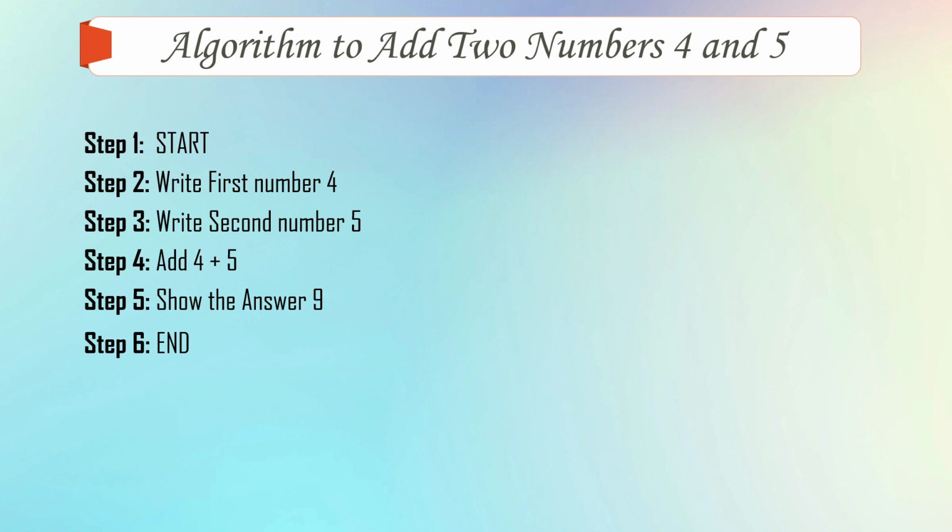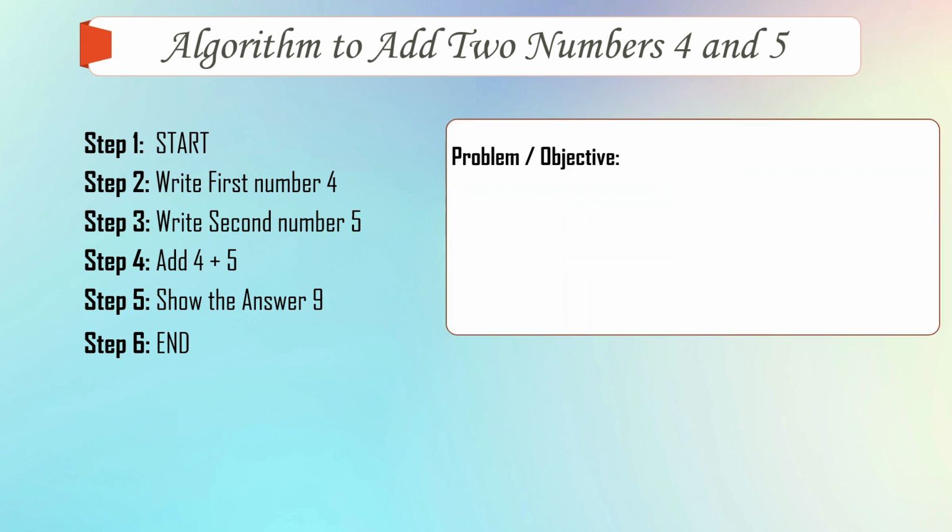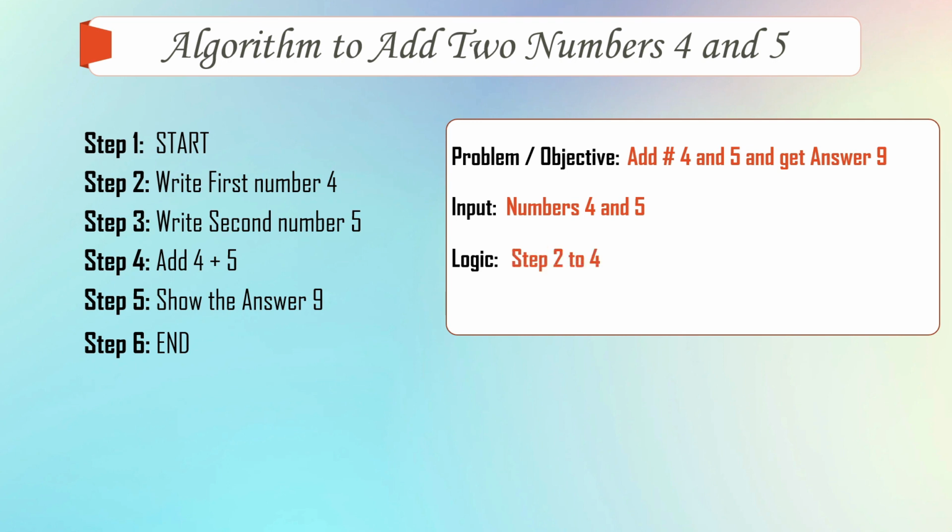So what are the components of this algorithm? First, what is the problem or the objective of writing this algorithm? We have to add numbers 4 and 5 and get the answer 9. What is the input? Numbers 4 and 5. What is the logic? Step number 2 to step number 4 is our logic, correct? And what is the output? Show the answer 9. This is our output. So this is an example to add 4 and 5 and write an algorithm for it. Again, we don't write algorithms for such simple programs. We write algorithms to achieve something very specific.